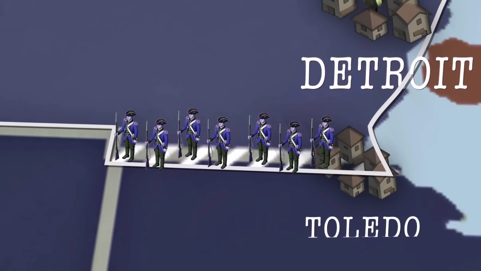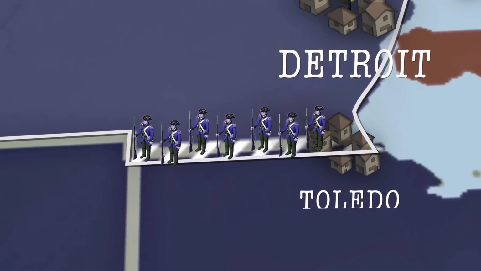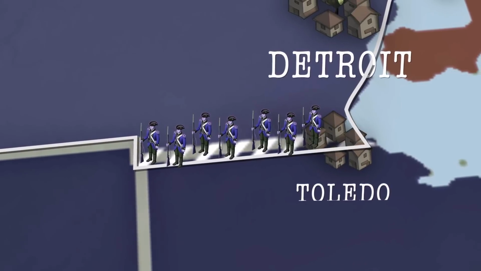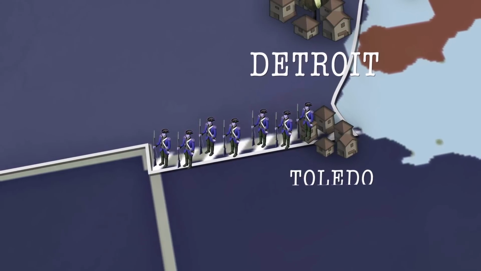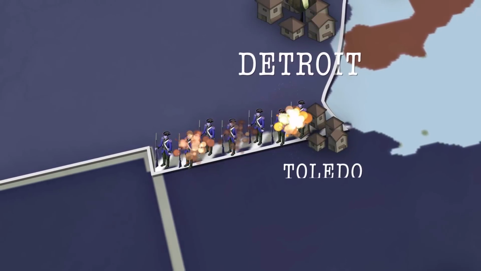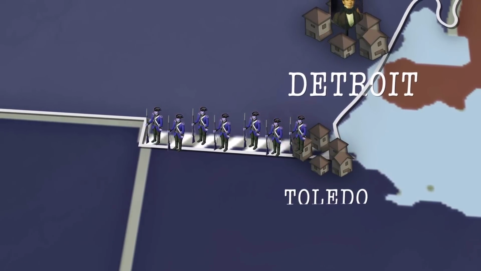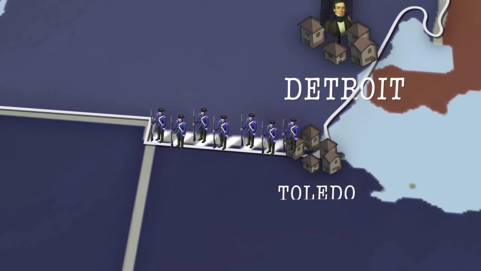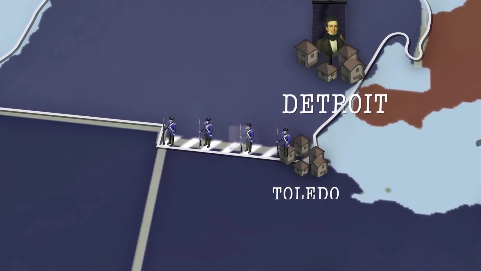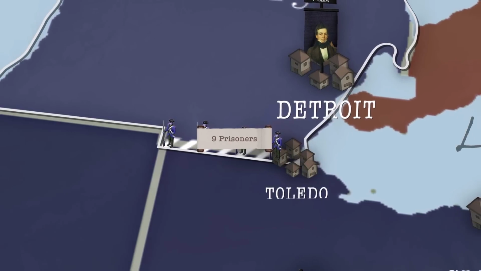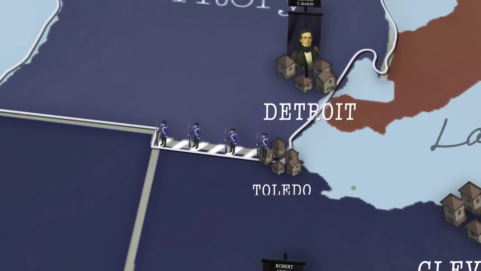On April 26th, a group of Ohio surveyors, guarded by a small number of troops, were attempting to judge the border boundaries to present to Congress when they were confronted by dozens of Michigander troops. Gunfire erupted. At this so-called Battle of Phillips Corners, both sides claimed the other shot first. The Ohioans scattered, but not before Michigan seized 9 of them as prisoners. The first gunshots of the Toledo War had been fired. But the worst violence was to come.